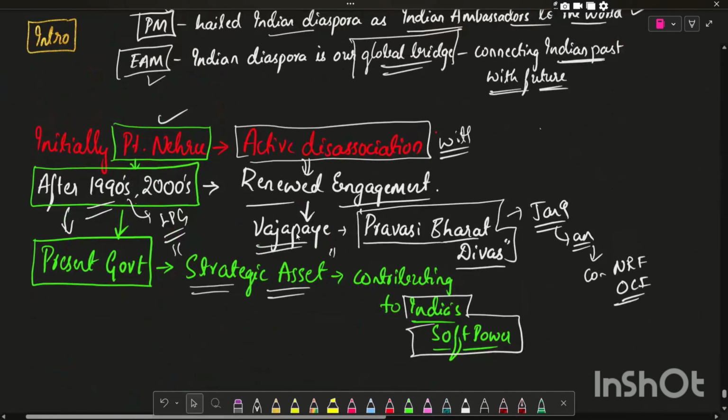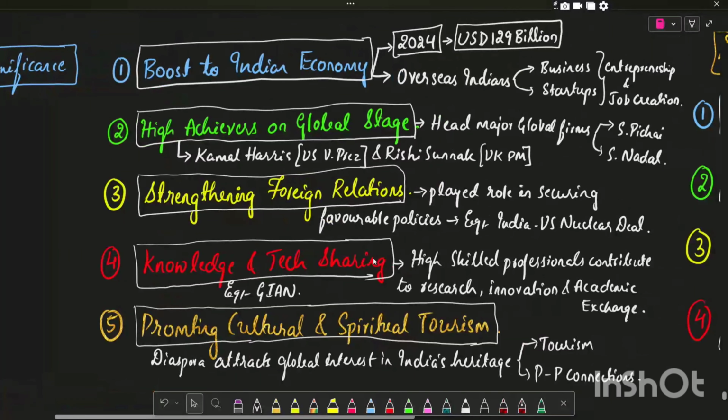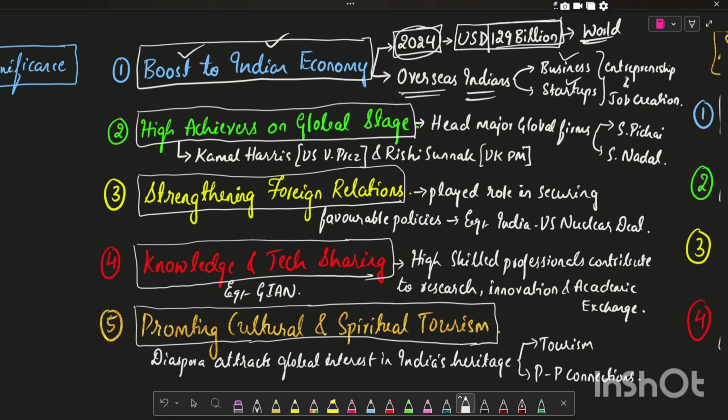Now let us see what are the significance of Indian diaspora. Indian diaspora helps in boosting the Indian economy. For example, in 2024, the Indian diaspora contributed a remittance of 129 billion US dollars, which is highest in the world. And also overseas Indians invest in the business and startups, which in turn promotes the entrepreneurship and job creation. The second important significance is high achievers on global stage, where Indians head the major global firms like Sundar Pichai, who is the CEO of Google, and Satya Nadella, who is the CEO of Microsoft. And also in the political arena, Kamala Harris held the post of US Vice President, and Rishi Sunak, who was the former UK Prime Minister.